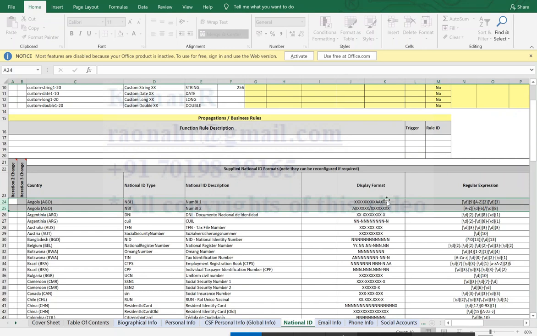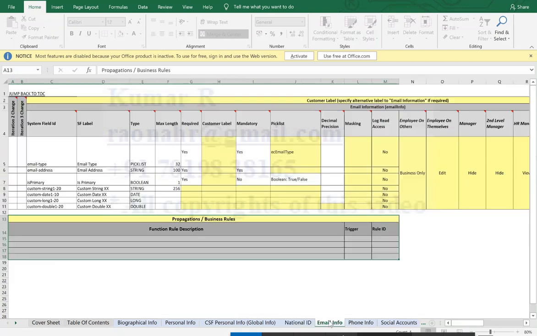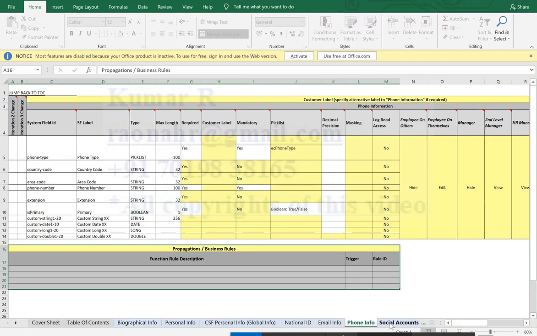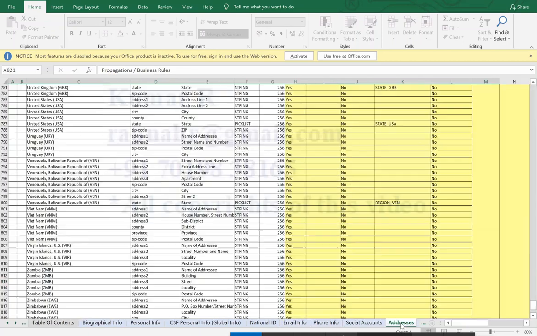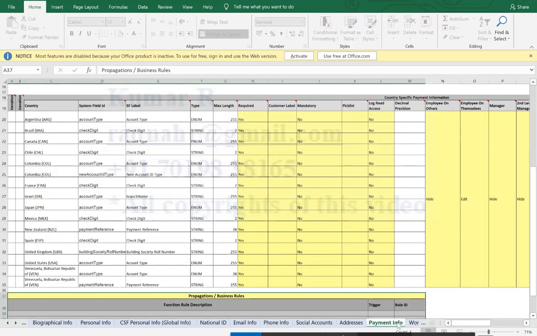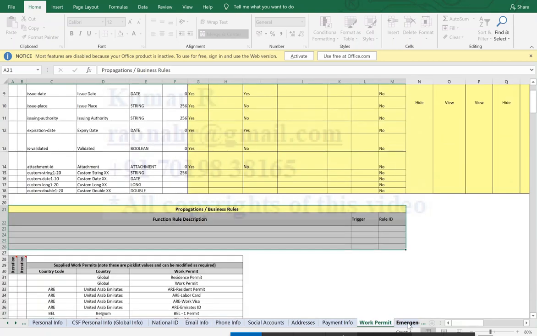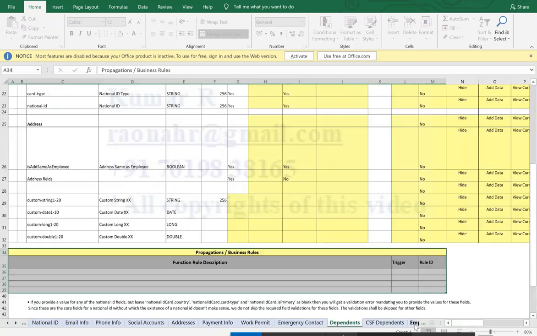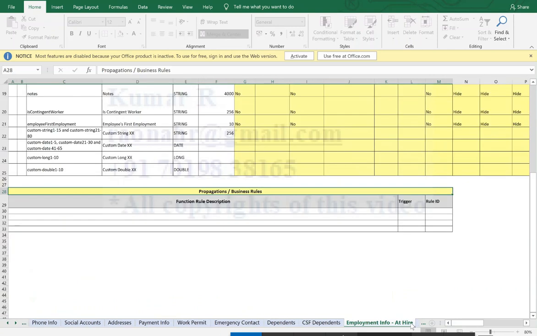Sometimes these workbooks were updated 2-3 months back, and countries keep changing their policies. If any country newly added a new format, it should be updated here, and accordingly we have to configure it. Similarly for email, phone number, social account, address, payment information, work permit, emergency contact. All the portlets are here.